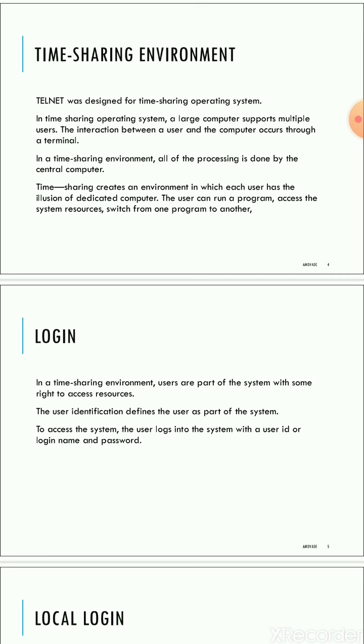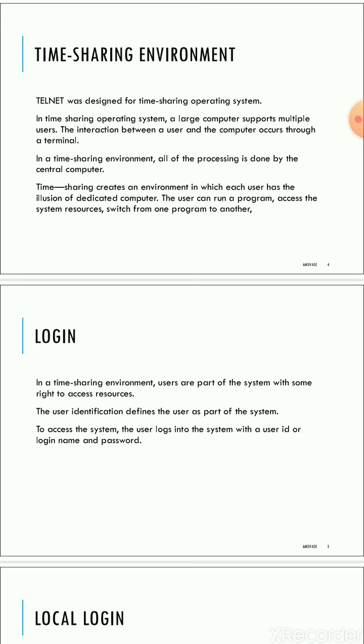So we have a lot of machines, and we are going to share a common system with all the clients. In a time sharing environment, all of the processing is done by the central computer, that is the remote computer. So time sharing creates an environment in which each user has the illusion of a dedicated computer.